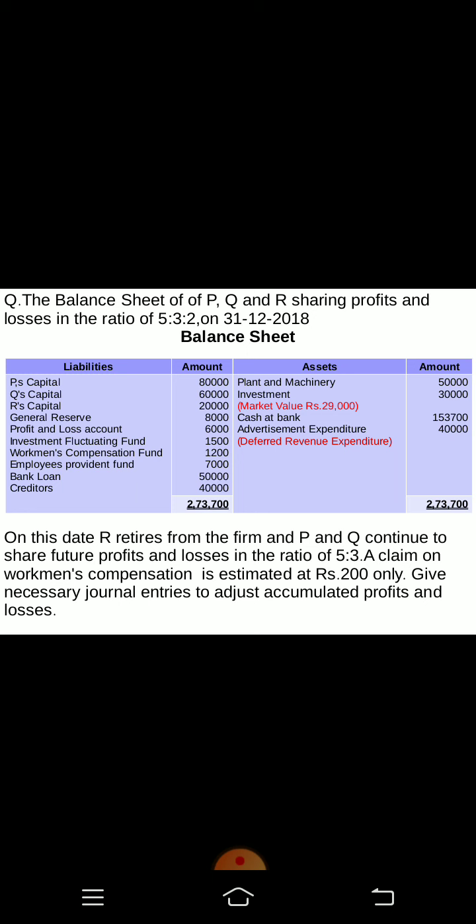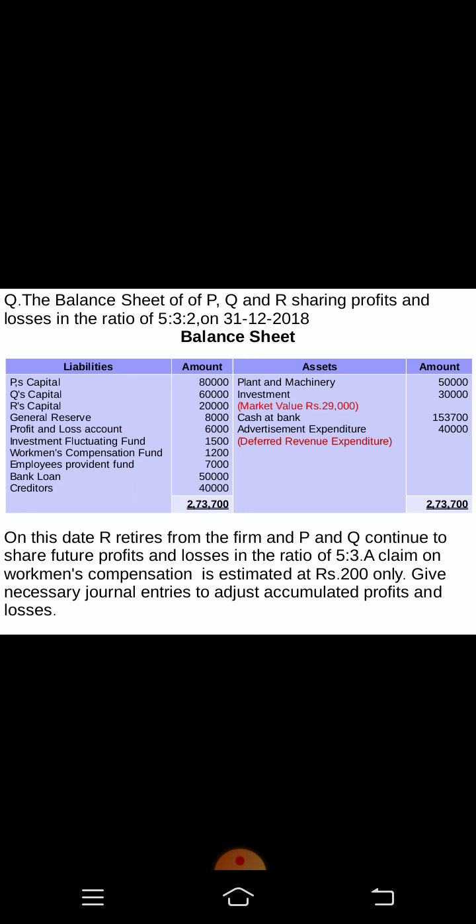But we have created a workmen compensation fund, meant to give compensation to the workers. We have created 1,200 out of the past year's profit, but we have to pay only 200 out of 1,200. That means the remaining 1,000 is a part of accumulated profit and will be transferred to the credit side of all the partners' capital accounts.